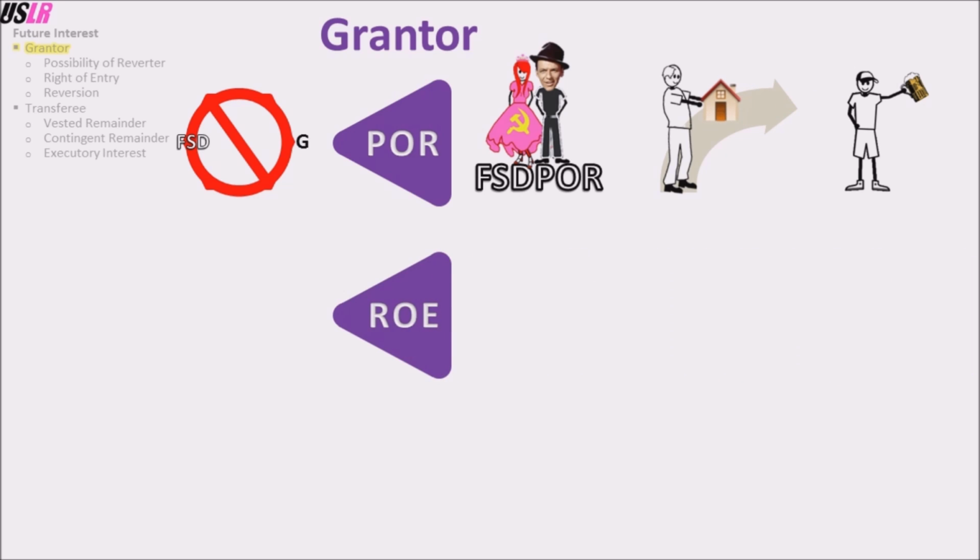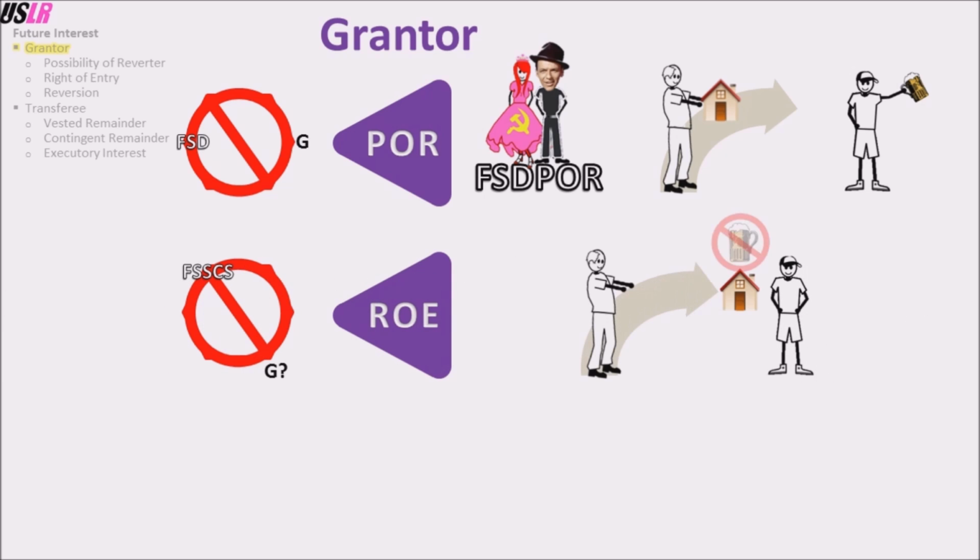The right of entry is only paired with the fee simple subject to condition subsequent. As we have discussed previously on the topic of the fee simple subject to condition subsequent, a right of entry exists when an estate will return to the grantor if a condition is violated and the grantor has the choice to take back the estate.